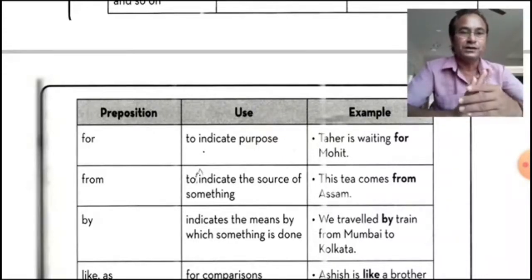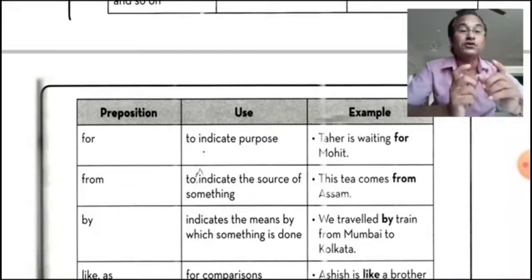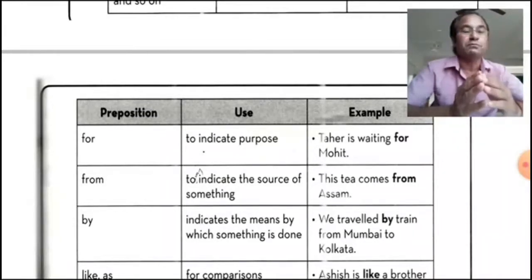Now by indicates the means by which something is done. I travel by bus. So here by is the source of something. Sorry, by indicates it is done by something.